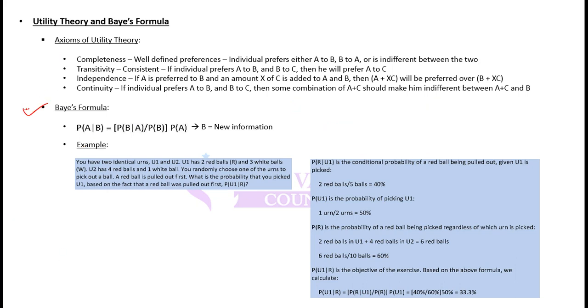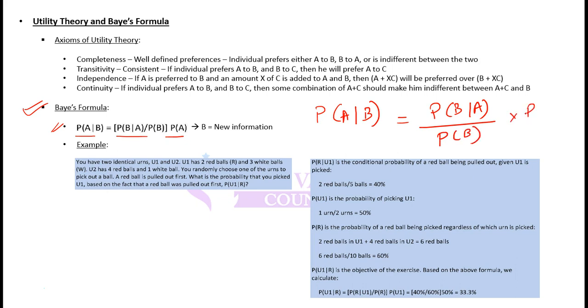Moving on to Bayes formula. Bayes formula is based on conditional probability that you would have studied in level 1. It says that the probability of A given that B has happened equals the probability of B given that A has happened, divided by the probability of B, multiplied by the probability of A. This sign, just to help you recall, means given that.